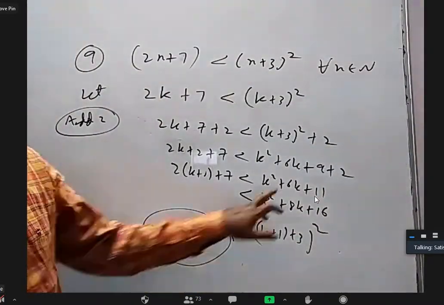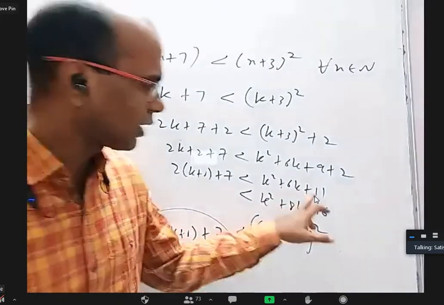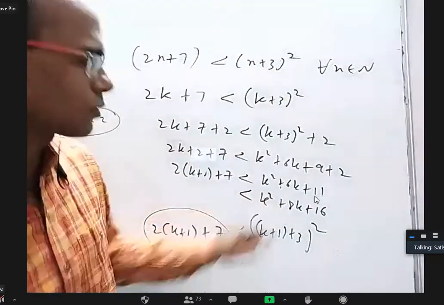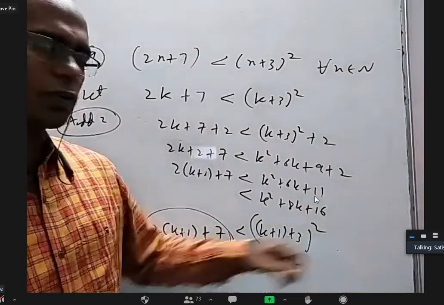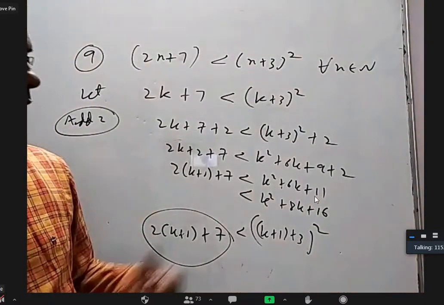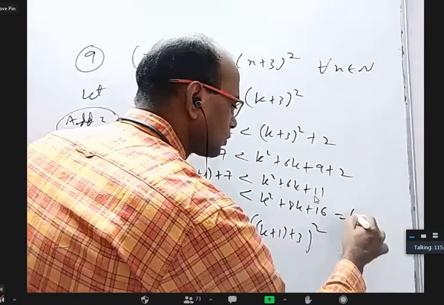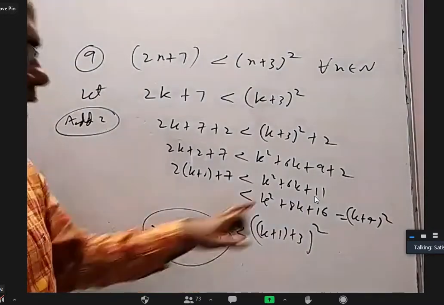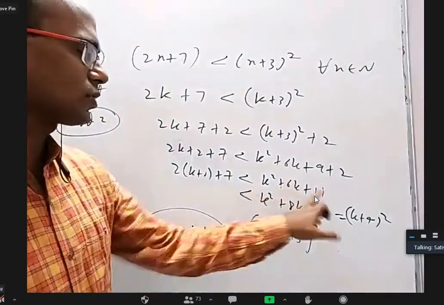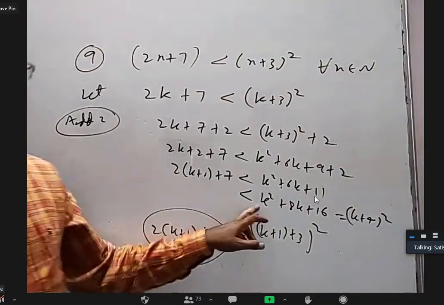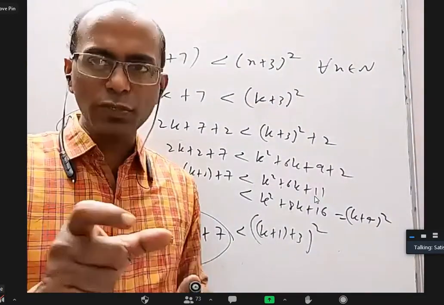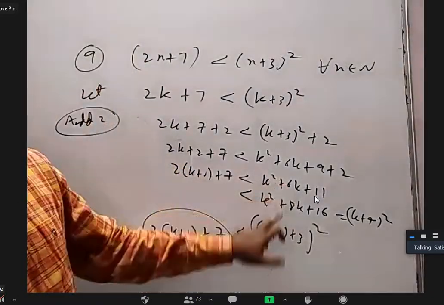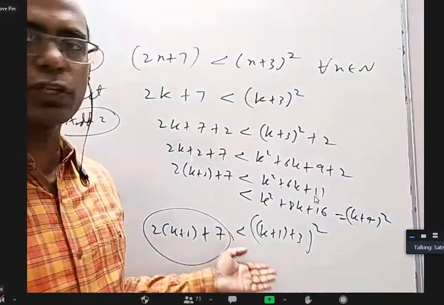One may say, why did you write 6k is less than 8k? I could also write 6k is less than 100k, or 11 is less than 1000. Anything bigger than this I can write. Why did I choose this only? Because I want to get this answer. What is (k plus 1 plus 3) whole square? (k plus 4) whole square. Because (k plus 4) whole square is k square plus 8k plus 16, I wrote that. And I know it is correct because 6k is less than 8k and 11 is less than 16. In one of the examples, we replaced 2 power k with 2 power k minus 1; that is a little difficult to understand, but I think this is very easy. Why am I writing this? Because that's what I need to get.